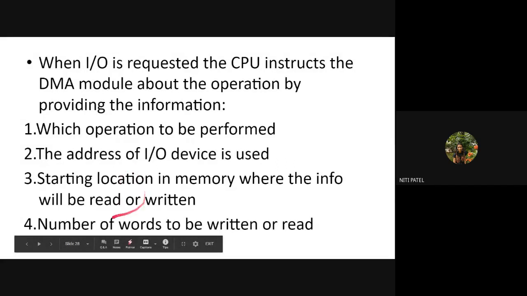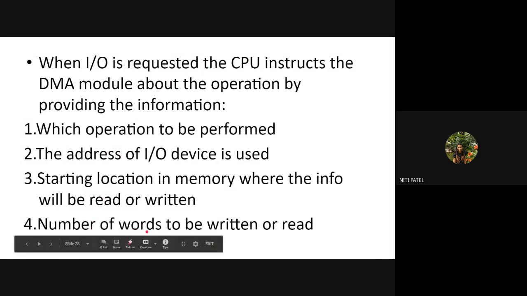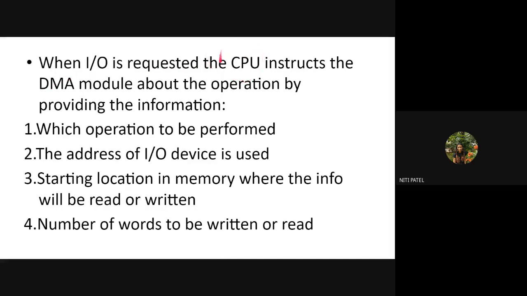Who is going to give this? DMA will give this, which was previously given by CPU. And how many bits and bytes are to be read and written, that also will be told by DMA. Which means whatever work the CPU was doing previously, all this work will now be done by the DMA. The only work done by CPU here is that it will just accept the request from IO device and forward it to DMA module.